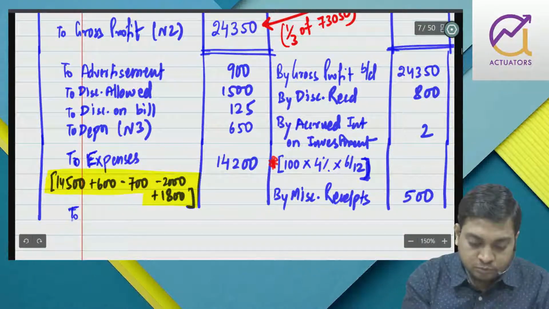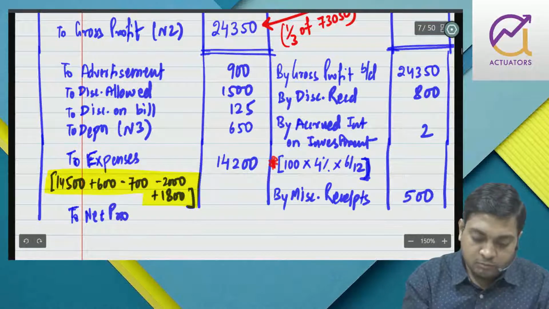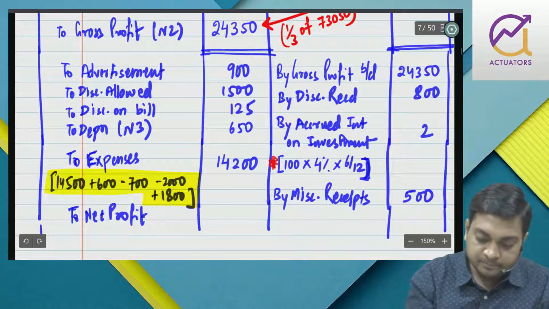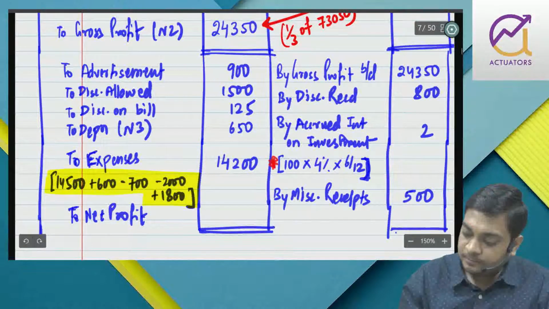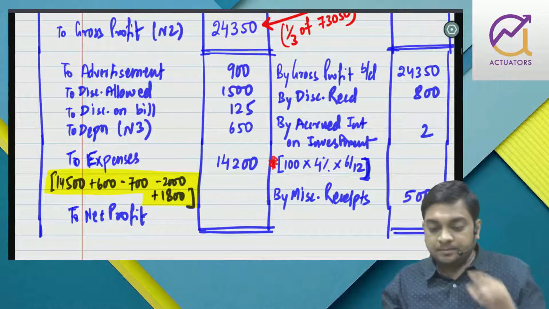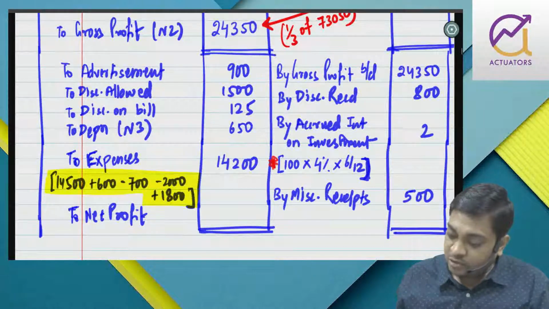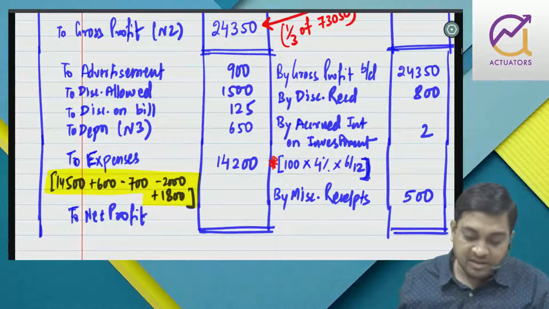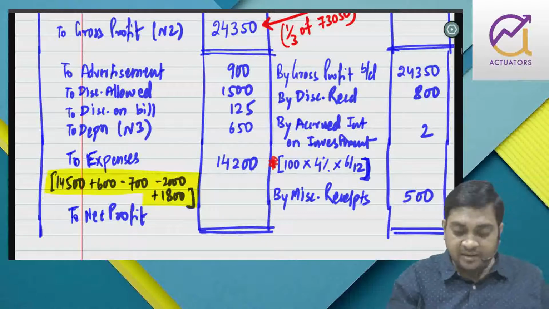So net profit. How much? So 24,350 plus 800 plus 2 plus 500 minus 900 minus 1,500 minus 125 minus 650 minus 14,200, right?